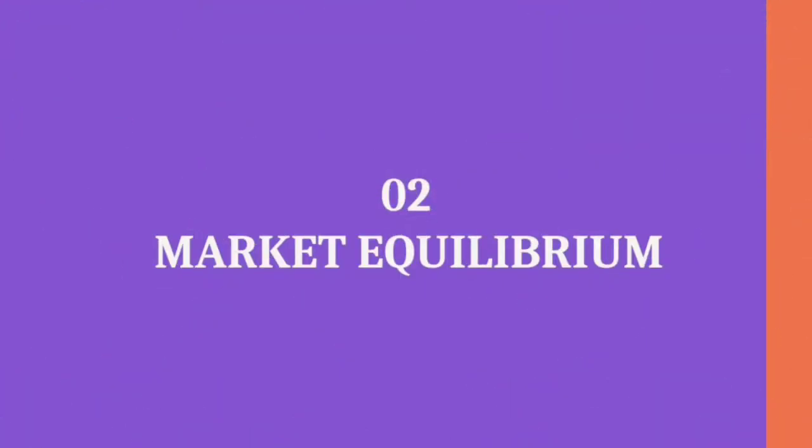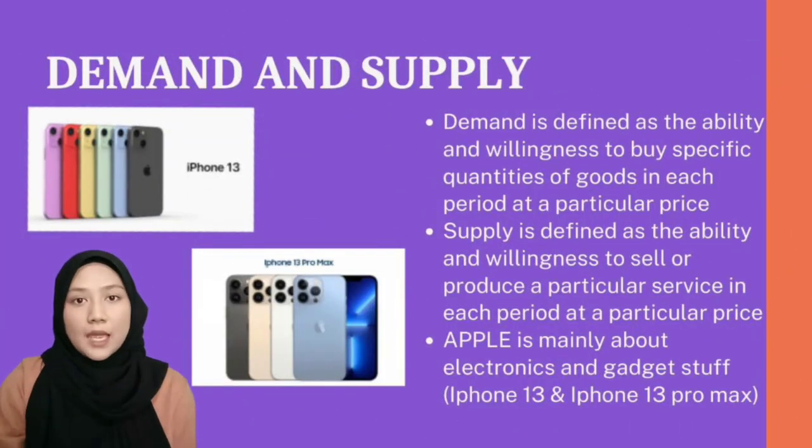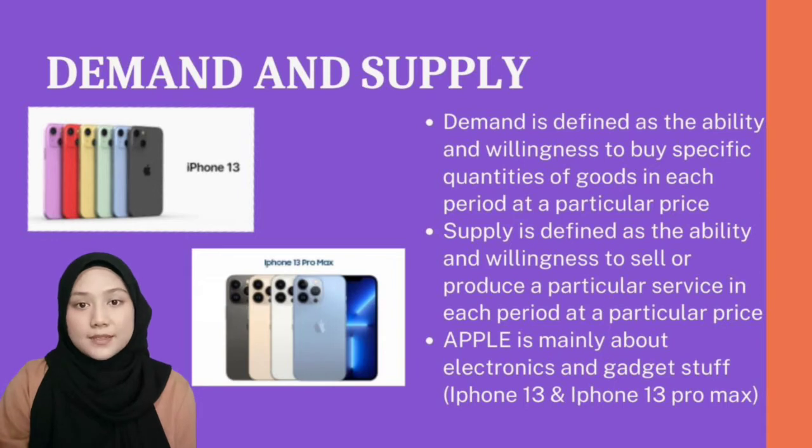Market equilibrium. What is demand? Demand can be defined as the ability and willingness of buyers to buy a specific quantity of goods in each period at a particular price. While supply is the ability and willingness of producers to sell or produce at a particular price in each period.